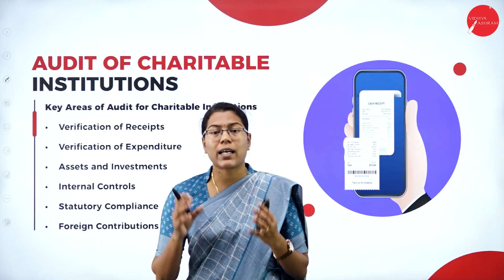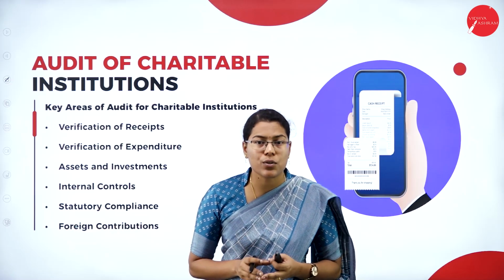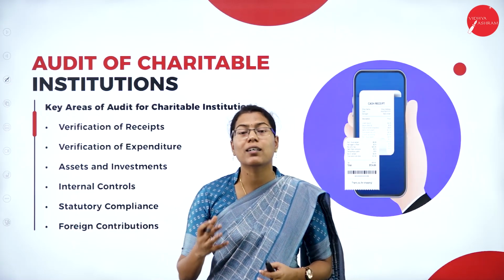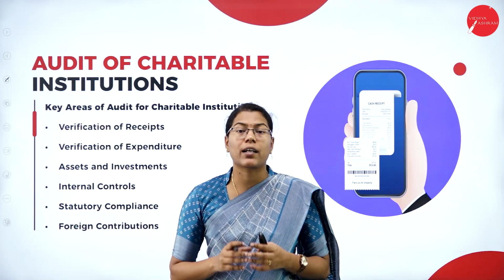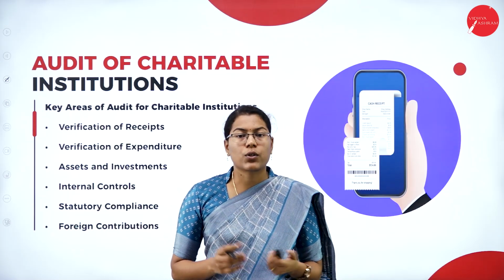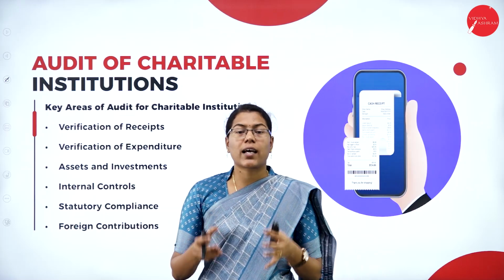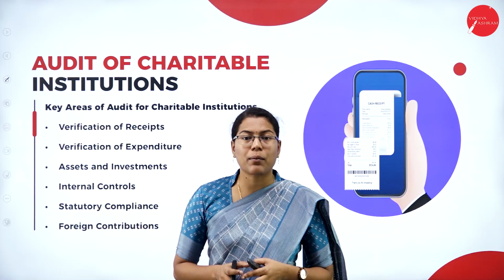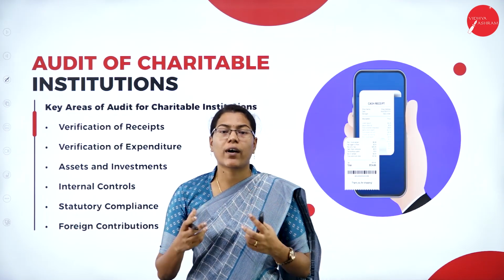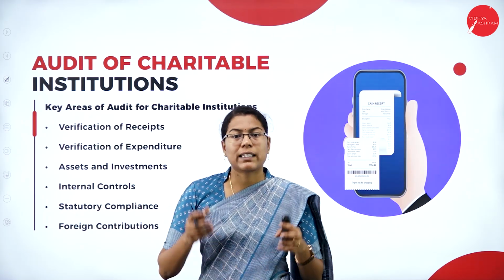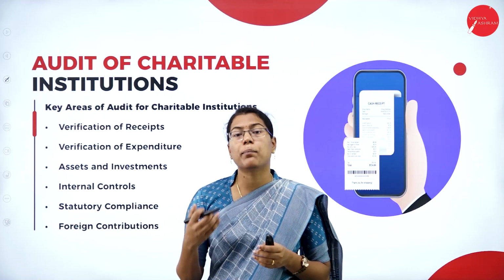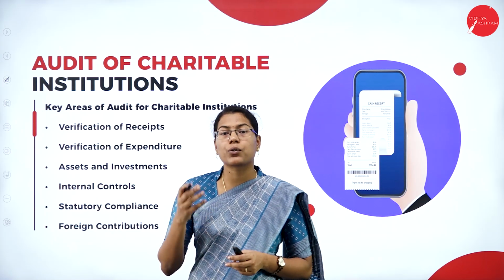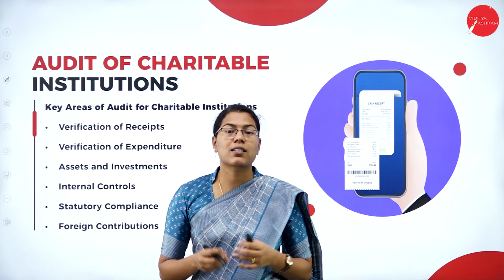So here the charitable institutions are those institutions which put their money, property and efforts into the improvement of human rights and also their lives. So just like the NGOs, the charitable institutions like trusts or NGOs or any religious community are aimed to provide benefits for their community. Their primary goal is to provide public benefits. Just like the NGOs, these charitable institutions also receive income from grants and donations.